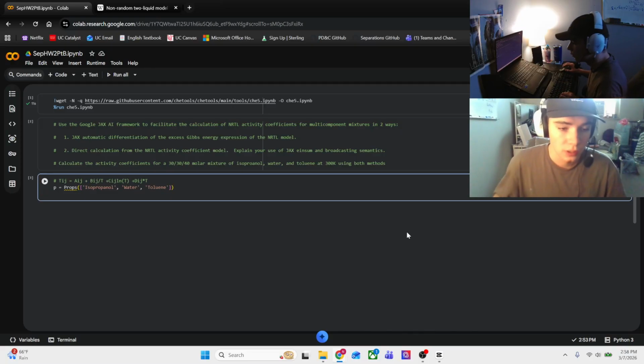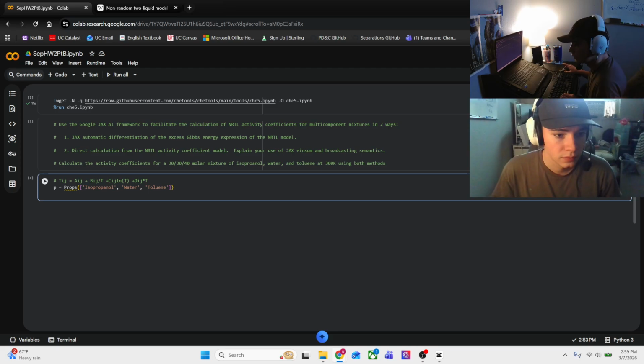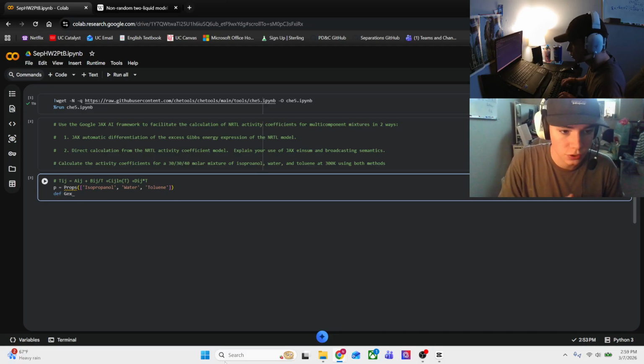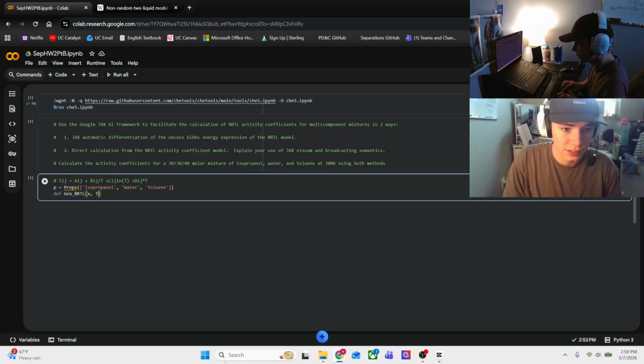Then we can go ahead and create our function. I'm going to define GEX underscore NRTL as a function of x and temperature.